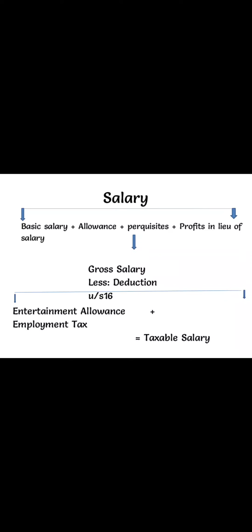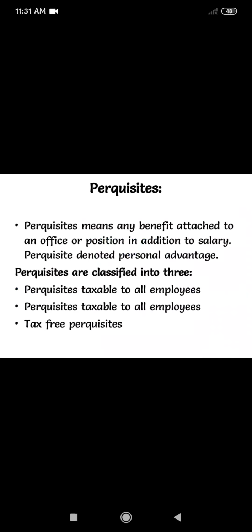Salary includes basic salary, allowances, perquisites, profit in lieu of salary. All these things are added, and that is called gross salary. Then less deductions. For salary income, we have a standard deduction. During the assessment year 25-26, the standard deduction is 50,000. The next assessment it will go to 75,000. Then less entertainment allowance exemption, HRA exemption, and the remainder is called taxable salary.